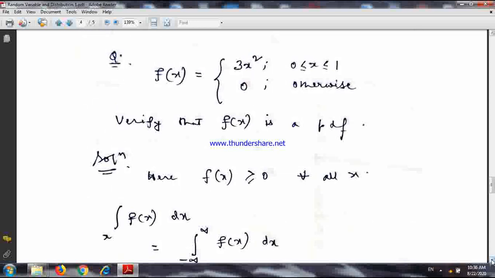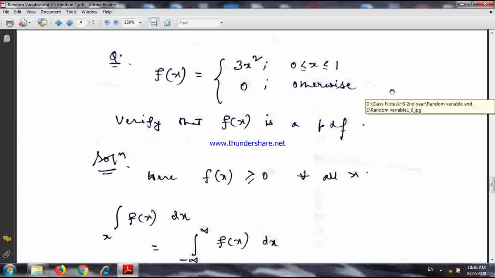Now one simple example to verify whether this function is a PDF or not. PDF means probability density function. Now see what are the possible values of the concerned variable. Here f(x) is given as 3x² when x lies between 0 to 1 and is 0 otherwise. It means that